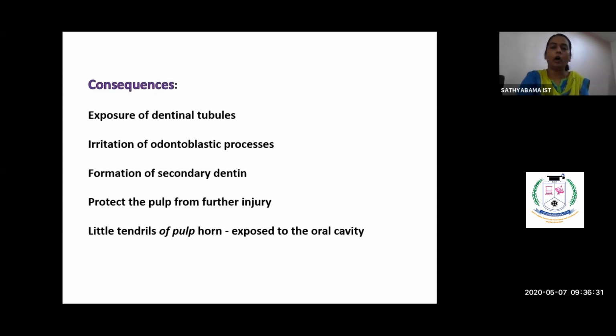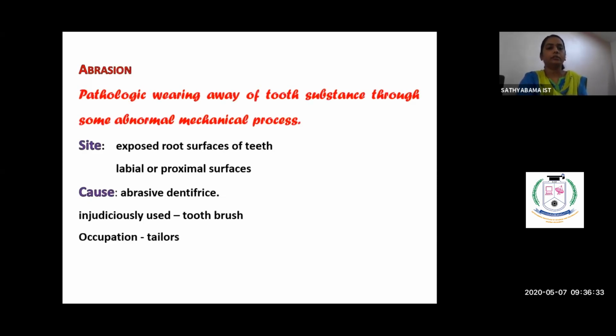Sometimes little pulpal horns could also be exposed. The next is abrasion. As we know, this is mainly due to a mechanical process, abnormal toothbrushing or continuous use of a toothpick. All this may cause this sort of lesion. The mainly exposed area is the root surface near the cemento-enamel junction, where the enamel is very minimal. The main cause is the abrasive dentifrice.